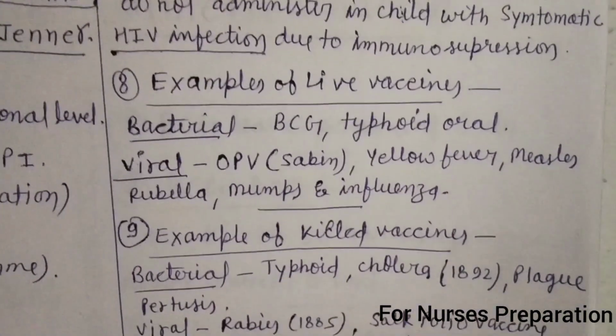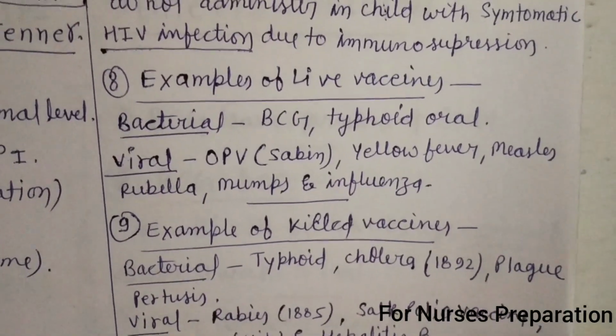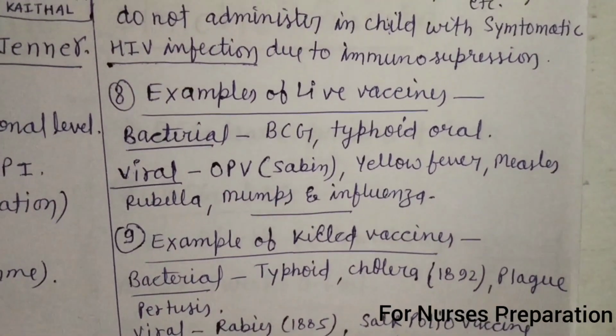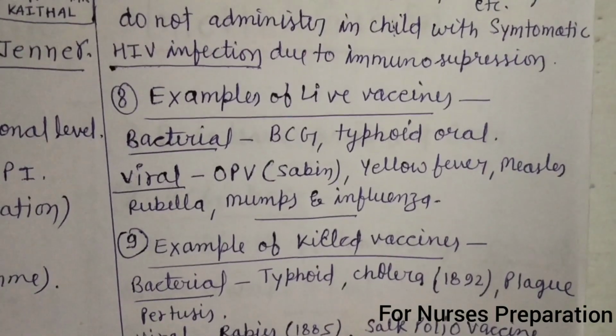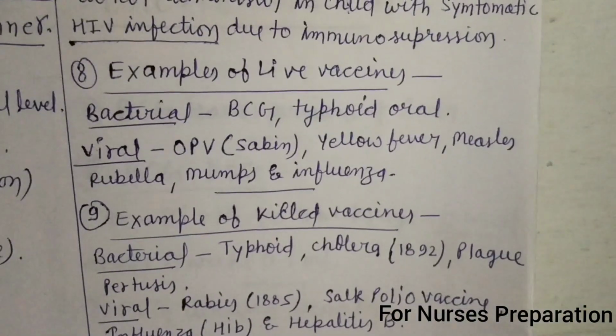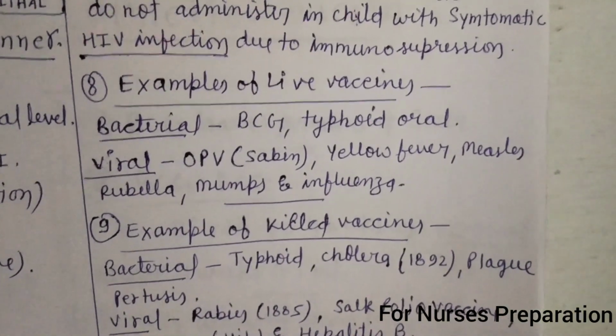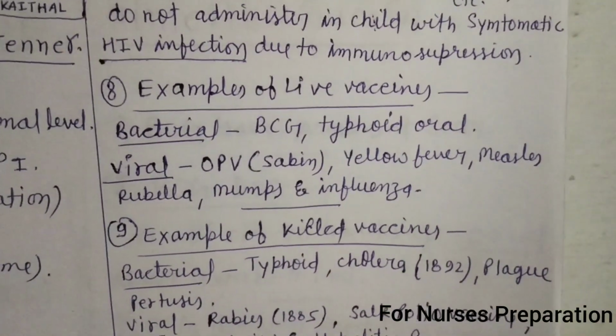Now let's talk about the examples of live vaccines. Live bacterial vaccines are BCG and typhoid oral. Live viral vaccines are OPV, yellow fever, measles, rubella, mumps and influenza.